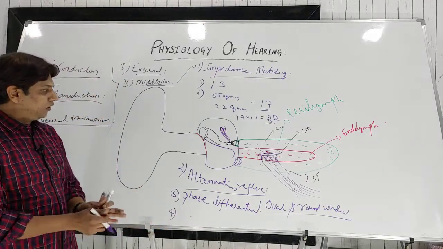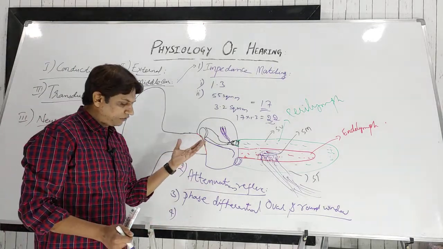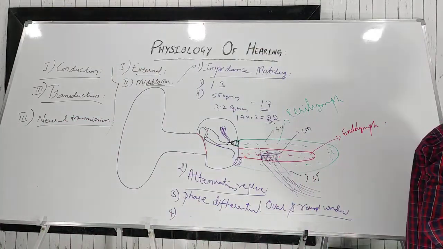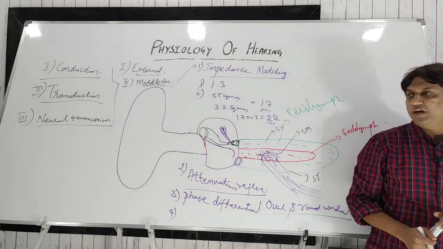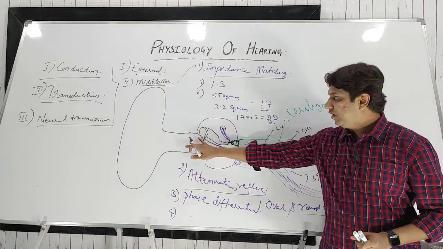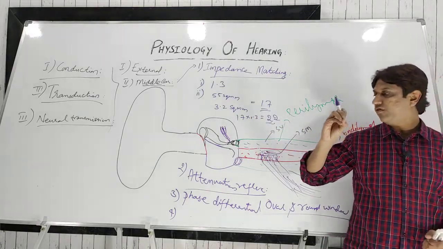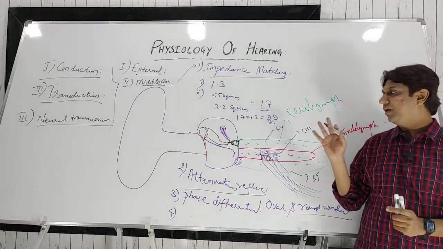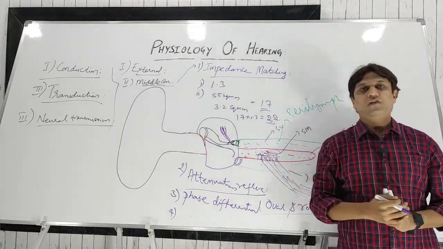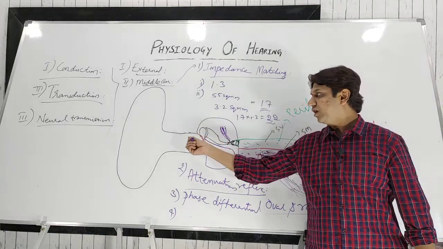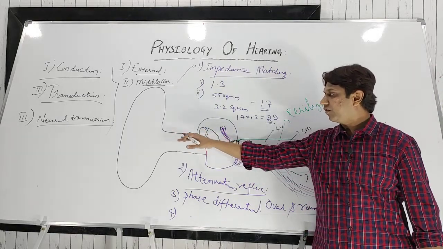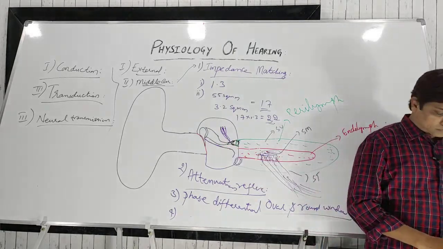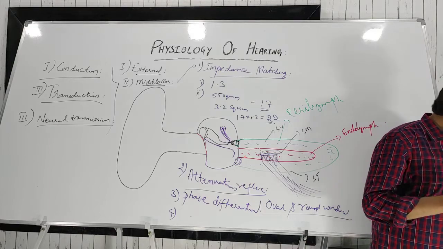Then finally, the external ear and middle ear structures have certain natural frequencies, that is, natural resonance. Particular frequencies of sound can be transmitted better through particular parts of the external and middle ear. For example, in the external acoustic meatus, frequencies around 3000 hertz are better resonated.